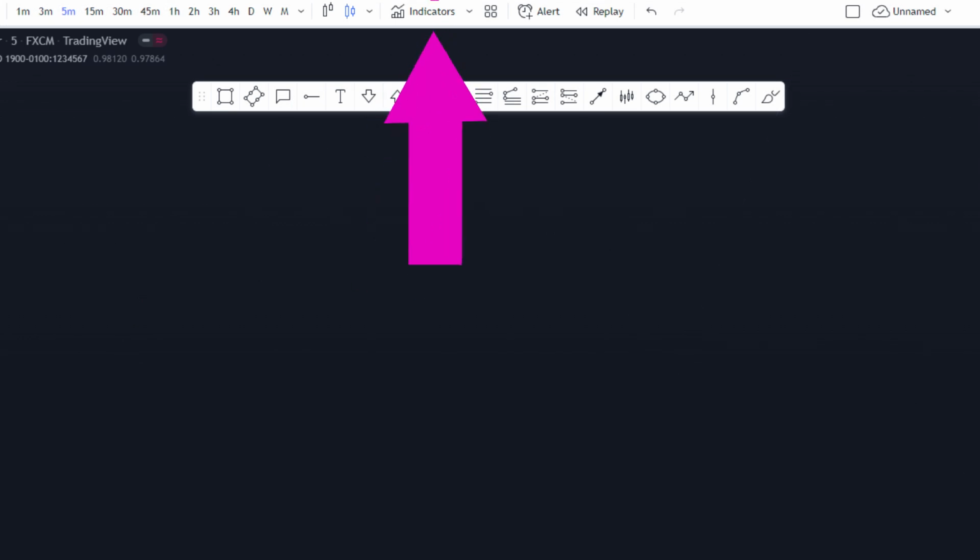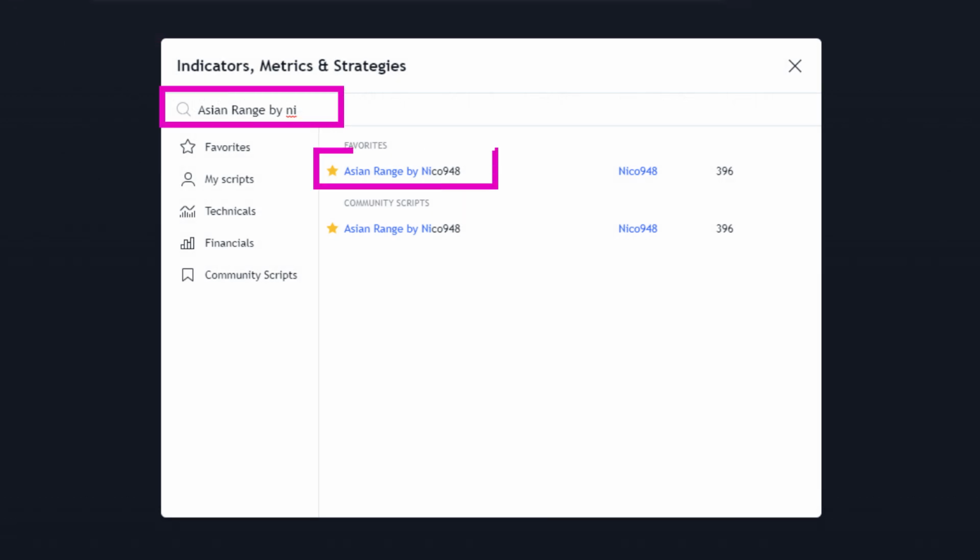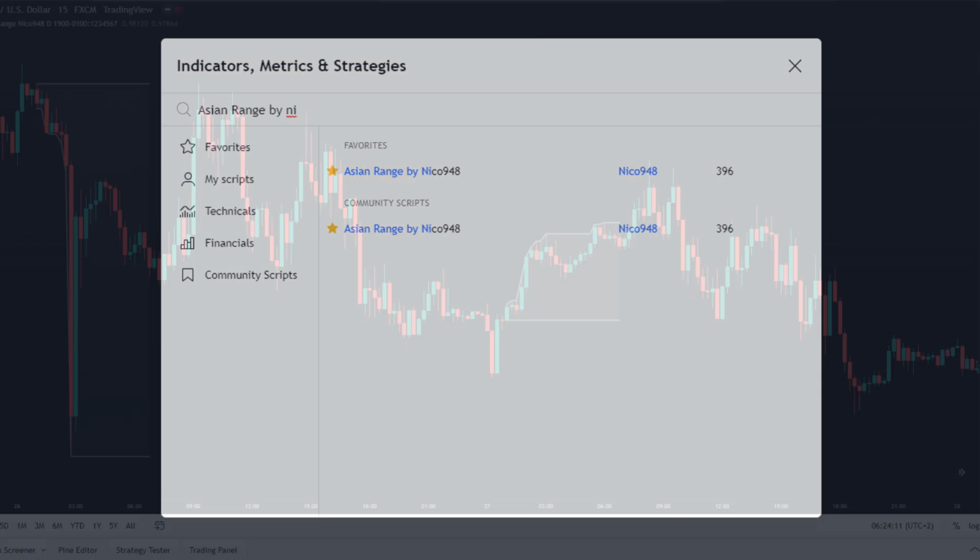Here on TradingView, on the menu bar, you will click on Indicators. Then this menu will pop up. Then here on the search bar, search for Asian Range by Nico. Then click it, then you're done. The indicator should appear on your chart now.